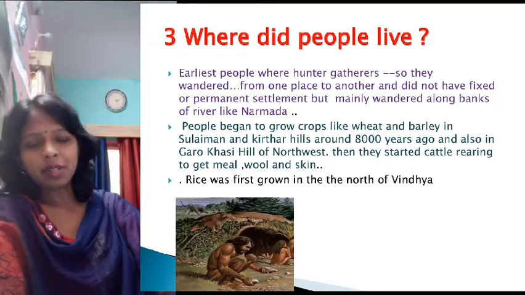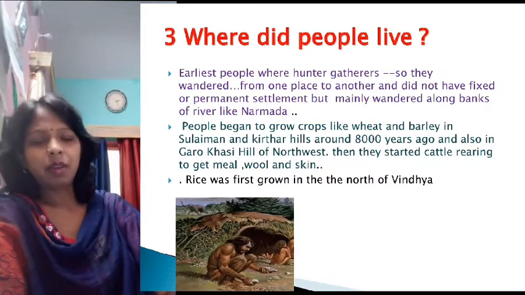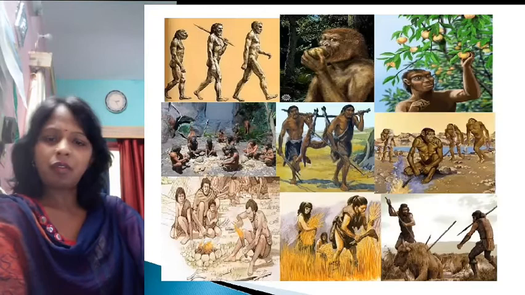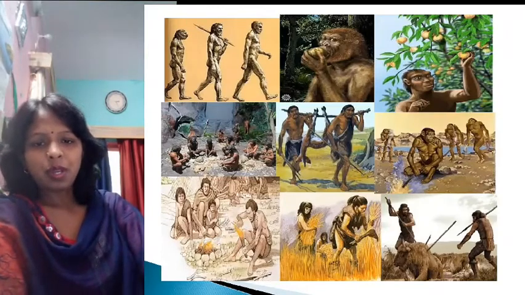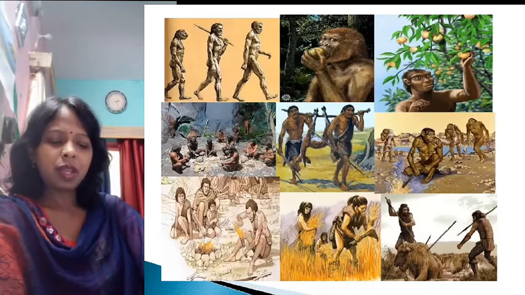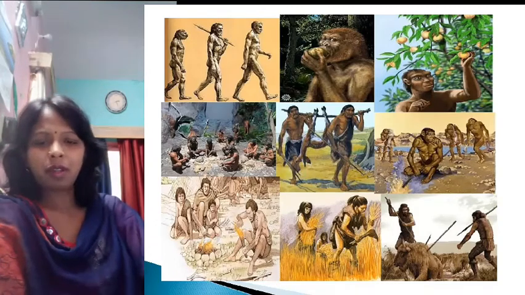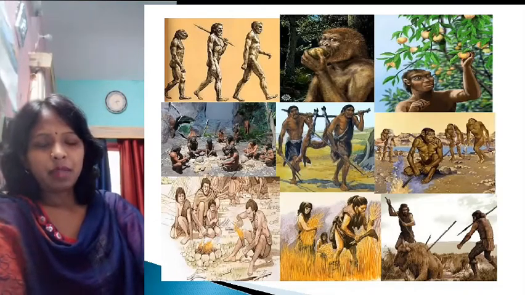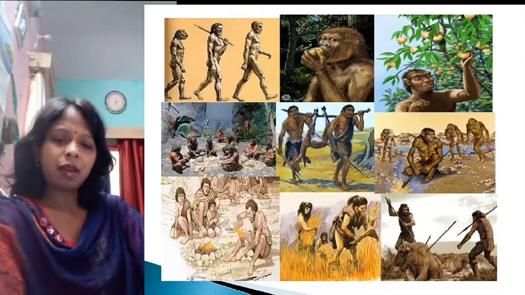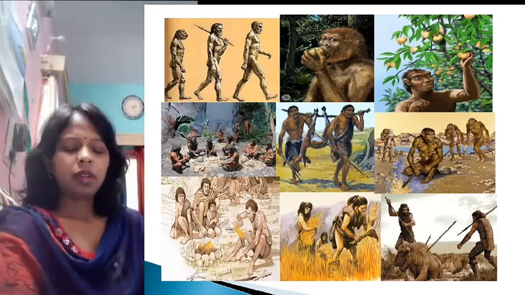It is very interesting that these earliest men were very familiar with the vast wealth of the forest and its produce. So they collected fruits, roots and forest produce for their food. Besides this, they also hunted animals for their food.